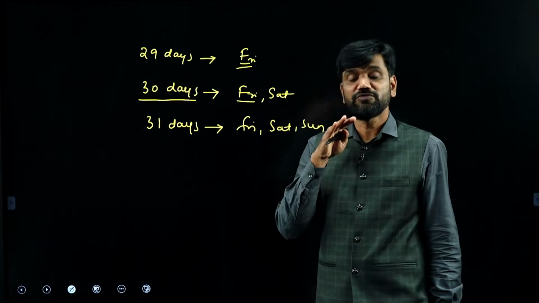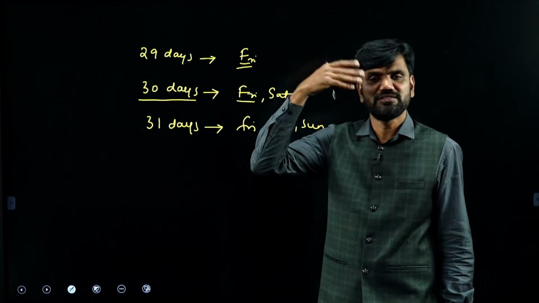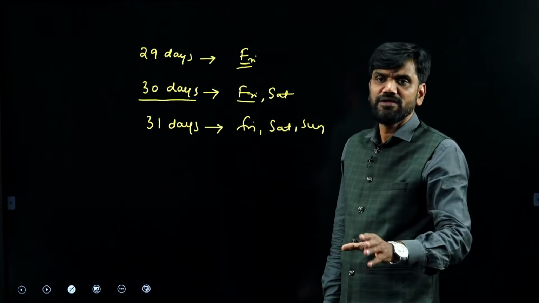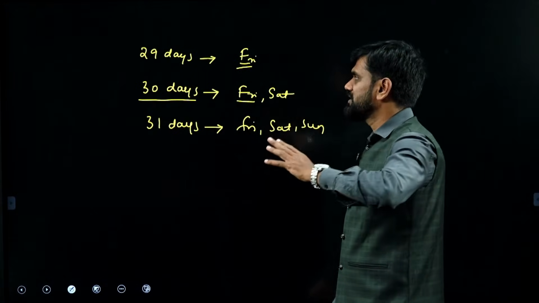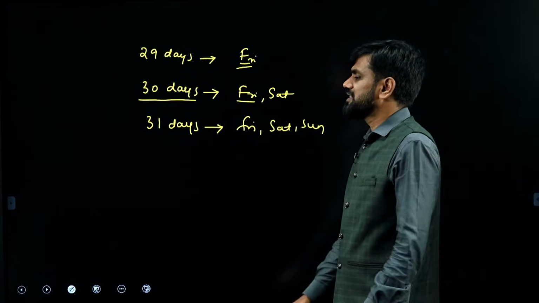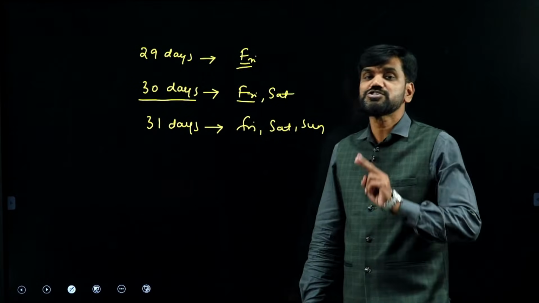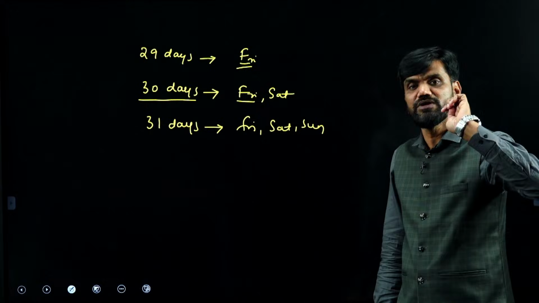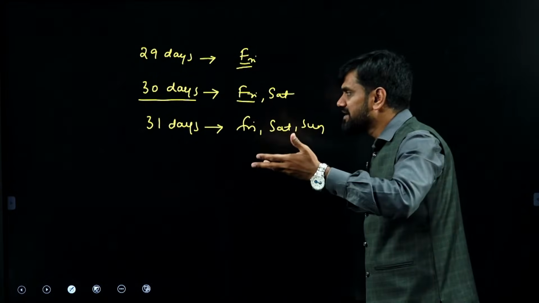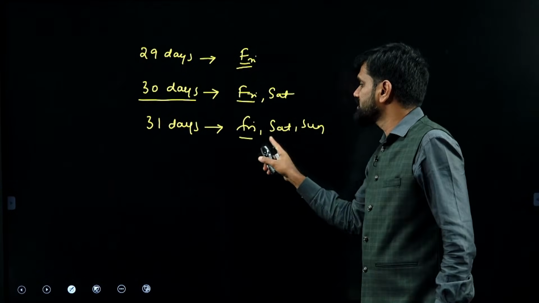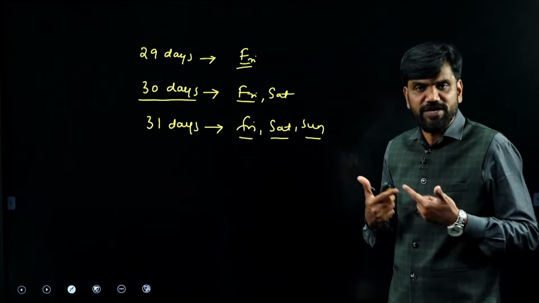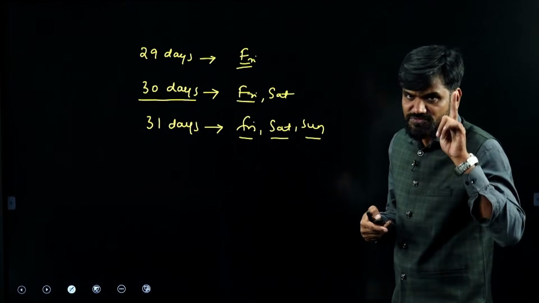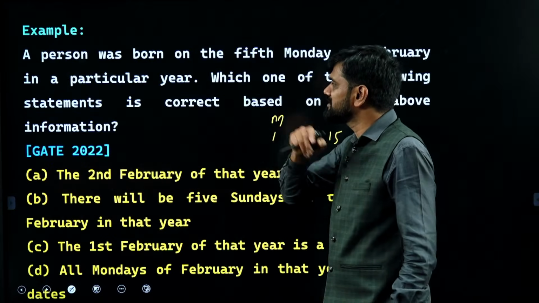The remaining days appear 4 times. The first day of that month, whichever day it may be, Friday, Saturday, Sunday, Monday, it can be anything, so the starting day only appears 5 times. If the month has 30 days, the first 2 days appear 5 times, and the remaining days only 4 times. If the month has 31 days, the first 3 days are repeated 5 times, and the remaining days only 4 times. Keep this fact in mind, then you can easily handle this problem.